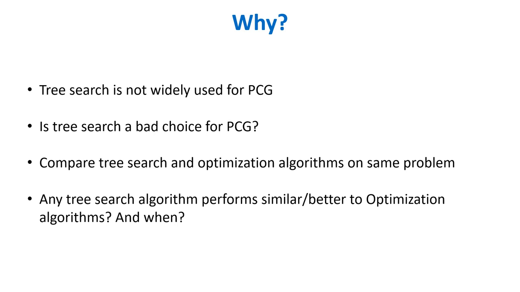We know that optimization algorithms perform well in PCG problems. We try to use tree search algorithms and optimization algorithms for the same content generation problem and compare their performances. We are interested to know if any of the tree search algorithms can perform similar to or better than the optimization algorithms. If yes, then in which cases?